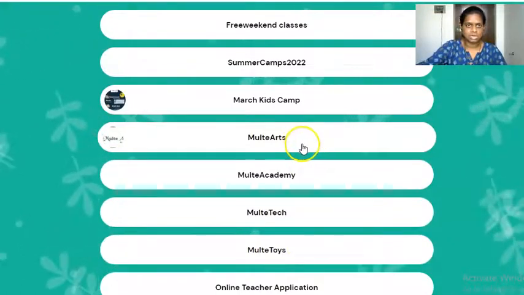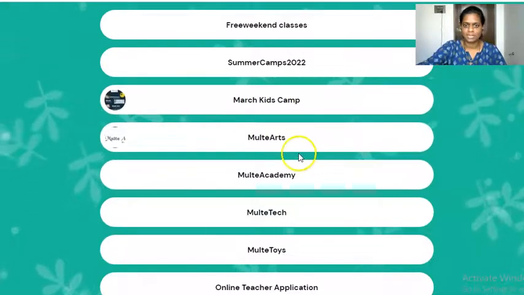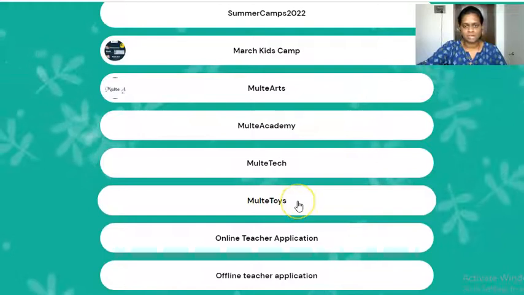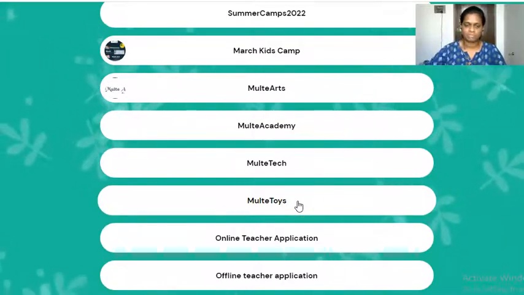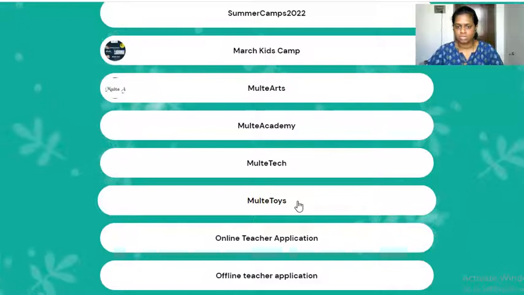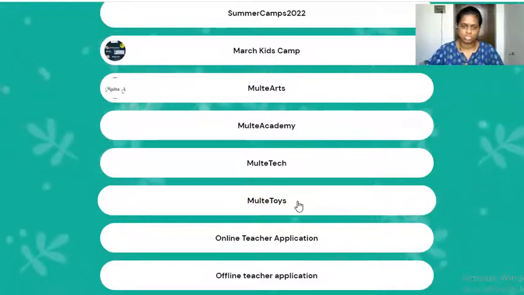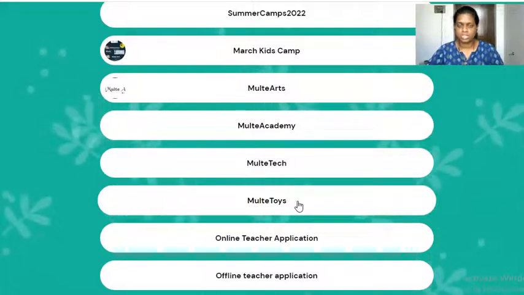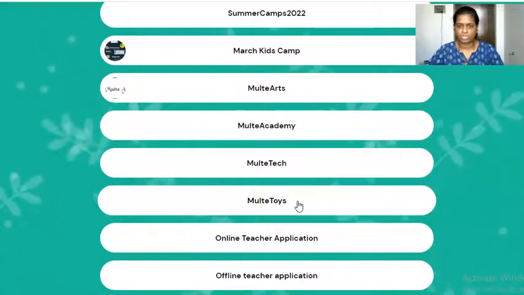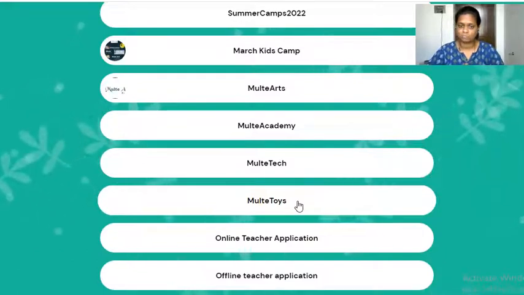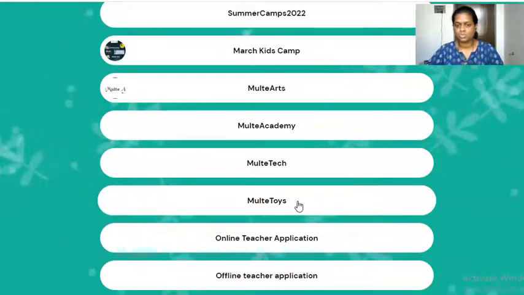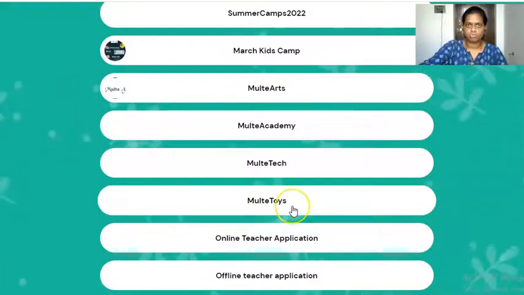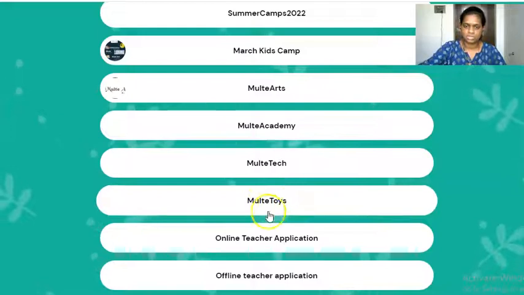If you click on arts, you'll navigate to the flash updates group. For academy and tech it's the same. For toys, we have a special group. If you have a kid of less than 1 year, or 3 to 4 years, this multi-toys is the best place to be. There you have multiple types of toys. I was a client for this multi-toys as well because I have a son, so I buy so many toys from here. You can explore all sorts of toys and their uses in multi-toys.